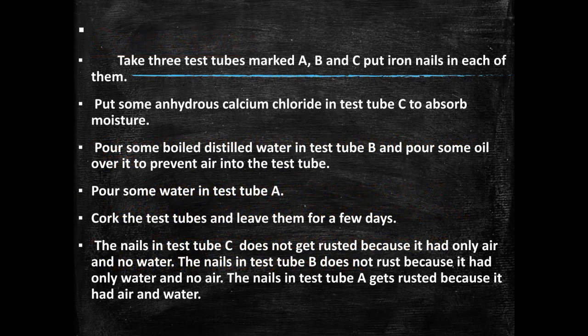Now we will take the most common example of corrosion of metal, that is rusting of iron. Iron requires moisture and oxygen for rusting. We can prove this with an experiment.